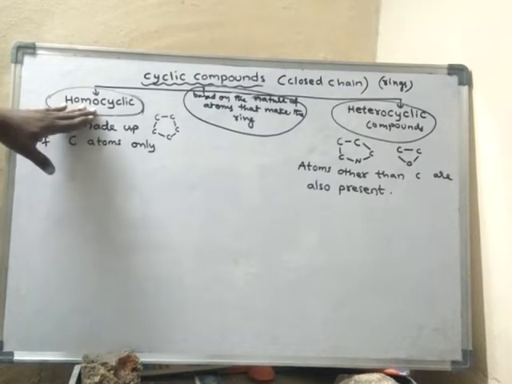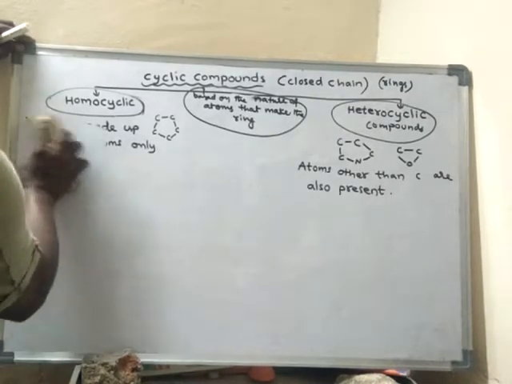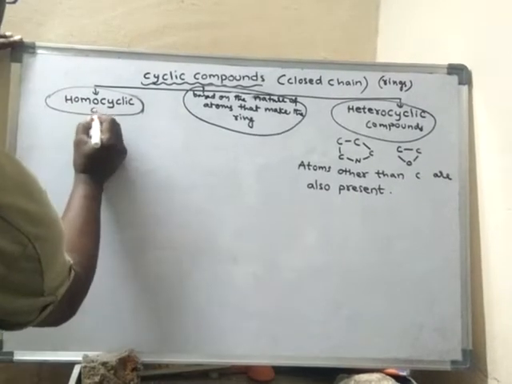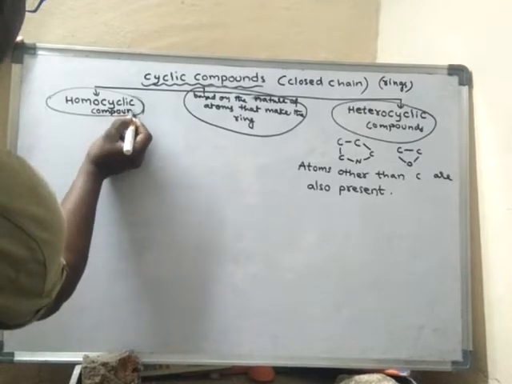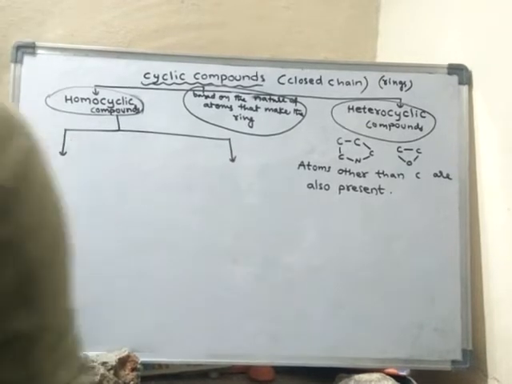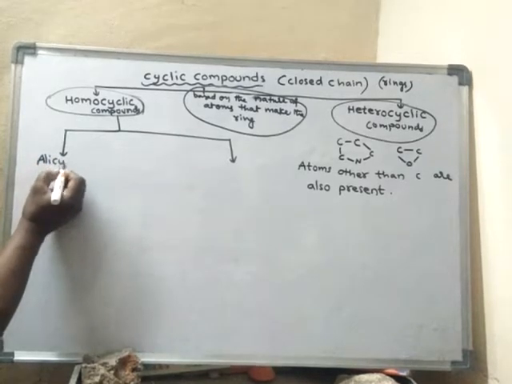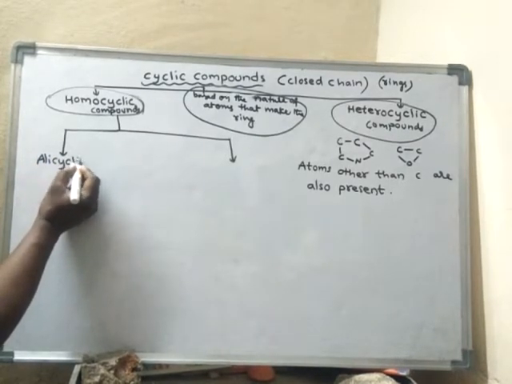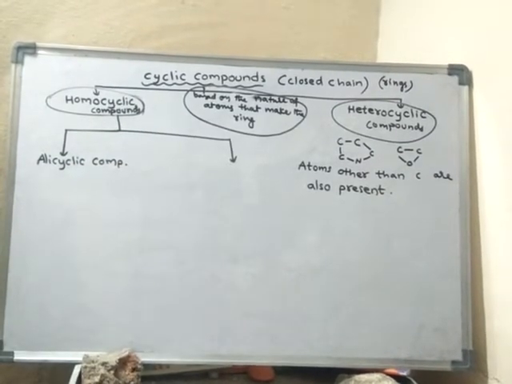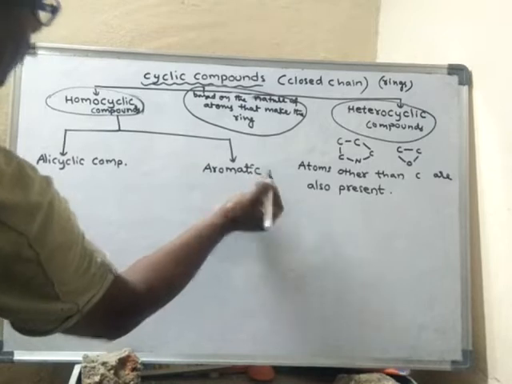Now, these homocyclic compounds are further classified into two types. What are they? Alicyclic compounds and aromatic compounds.